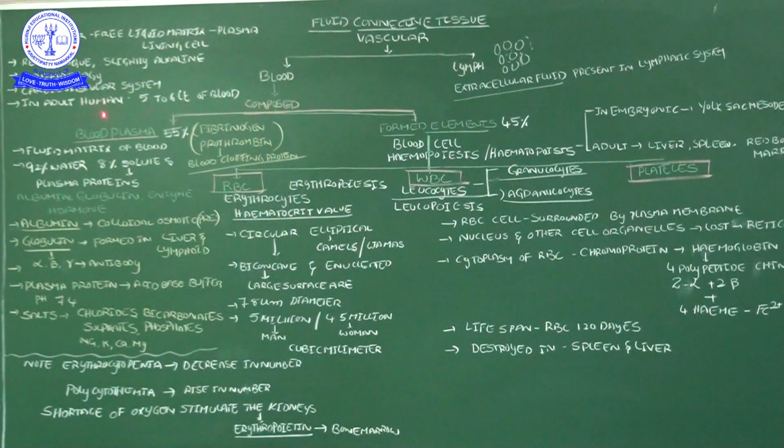In the adult human being, whether male or female, in their body 5 to 6 liters of blood is there. 5 to 6 liters. At this time I want to say a small link to general life. Every day we want to take a minimum of above 3 liters, approximately 5 liters of water.